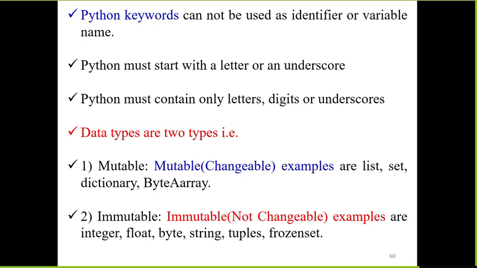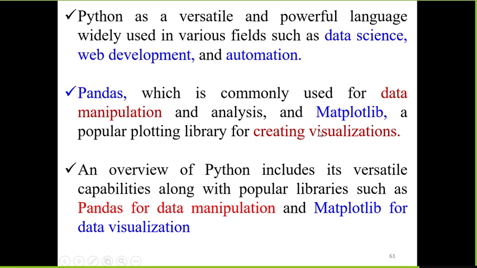Data types are of two types: mutable data types and immutable data types. Mutable data types are changeable. Examples are list, set, dictionary, byte array. Immutable data types cannot be changed. Examples are integer, float, byte, string, tuple, frozen set, etc.